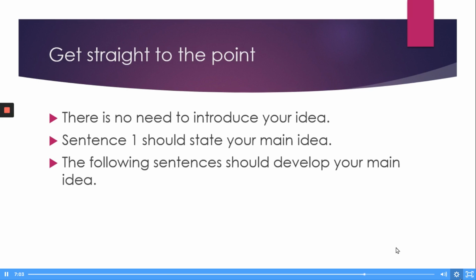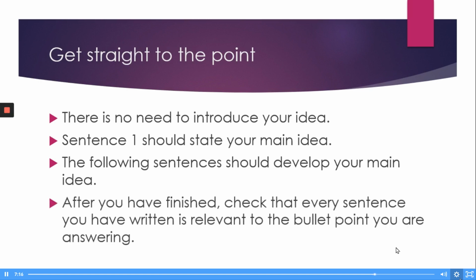So make sure the very first sentence states the idea. The next 2 or 3 sentences are going to be developing that main idea. Make sure that those sentences are directly connected to the main idea. After you've finished writing, you should check that you've done a good job. Check that every sentence you have written is relevant to the bullet point you're answering. If any of those sentences are not directly relevant to the bullet point, take them out. Make sure you include relevant sentences. Okay, that's really, really important.